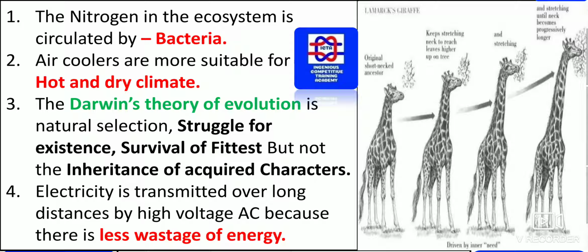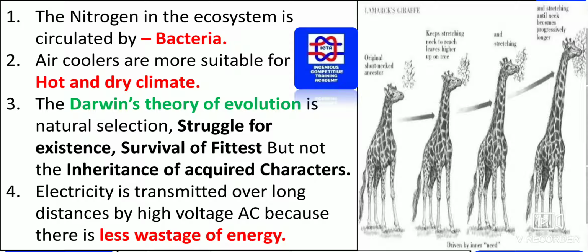Darwin's theory of evolution is natural selection, struggle for existence, survival of the fittest, but not the inheritance of acquired characters. This is what exactly to be remembered. As you can see on the right side, the length of the neck had grown like anything.